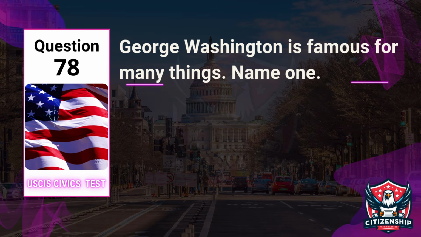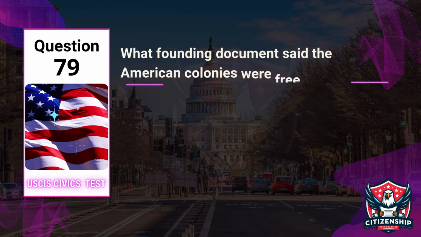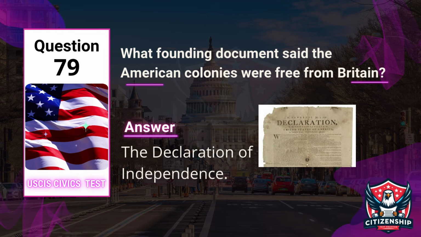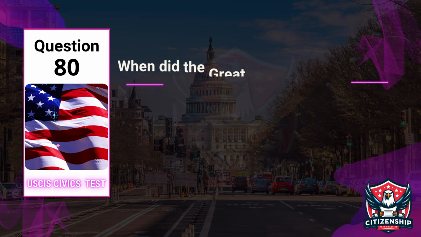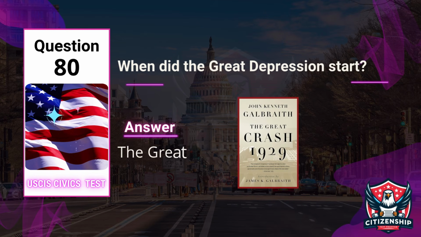Question 78. George Washington is famous for many things. Name one. Answer: father of our country. Question 79. What founding document said the American colonies were free from Britain? Answer: the Declaration of Independence. Question 80. When did the Great Depression start? Answer: the Great Crash of 1929.